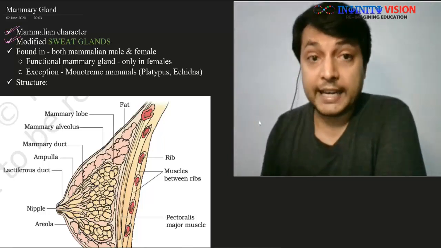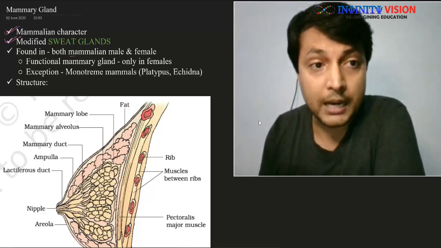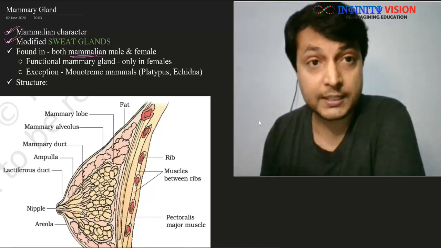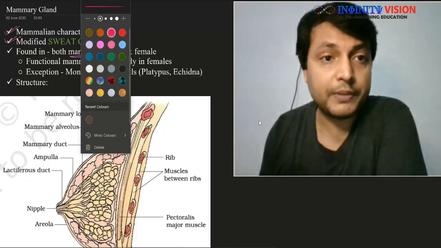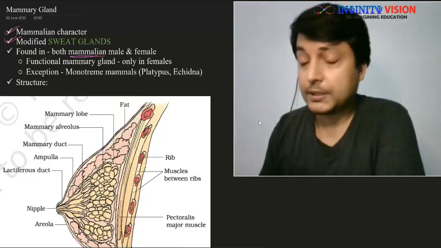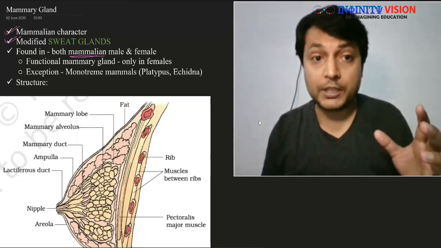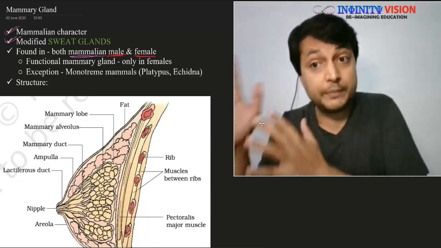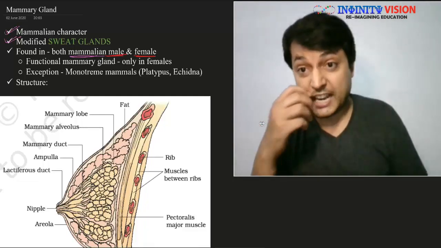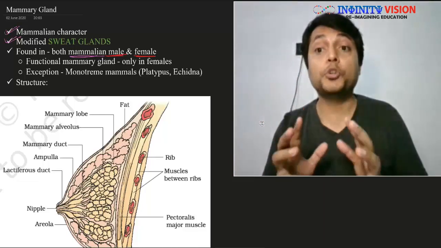Next, as I said, it is a mammalian character, so where will it be found? Obviously in all mammals, and only in mammals, nowhere else. Now the second thing is, within mammals, where do we find them? The mammary gland is found in both male and female. Do take a note that the mammary gland is not only present in females, as many students have this perception. Please do not make it. Mammary gland is present in both male and female.